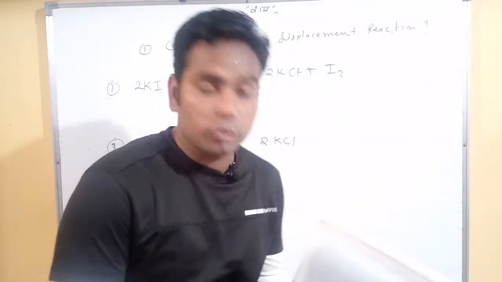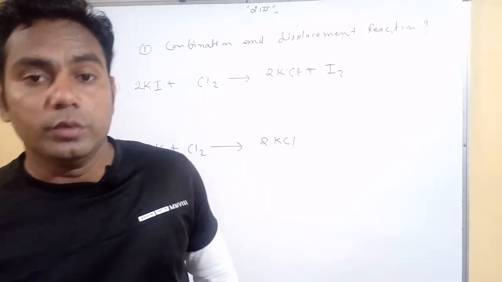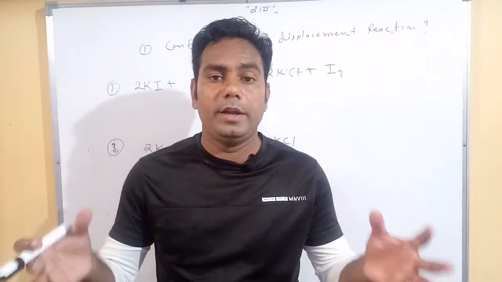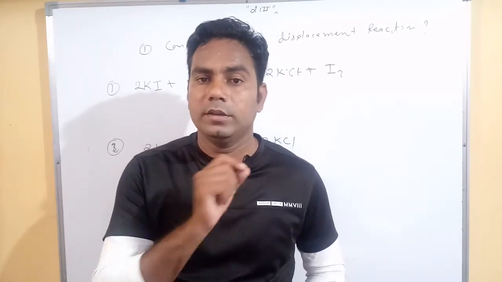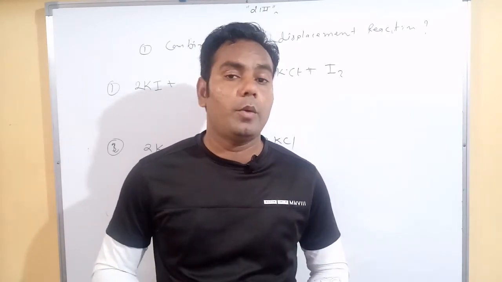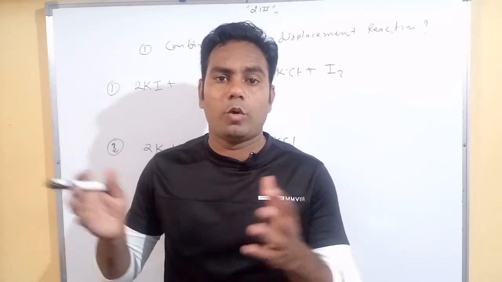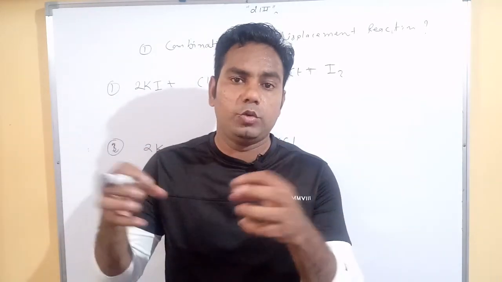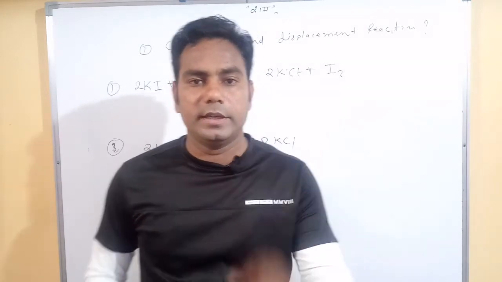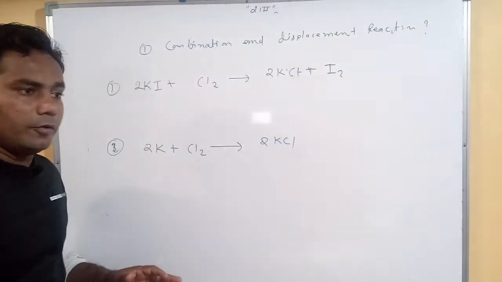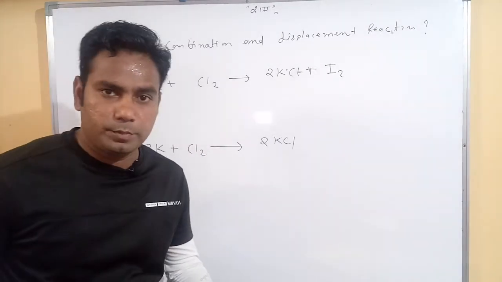So we know about the combination reaction. When two or more than two reactants combine with each other and form one product, it's called a combination reaction. What is the definition of combination reaction? When two or more than two reactants combine with each other and form one product, it's called a combination reaction. So we check where the product is one.